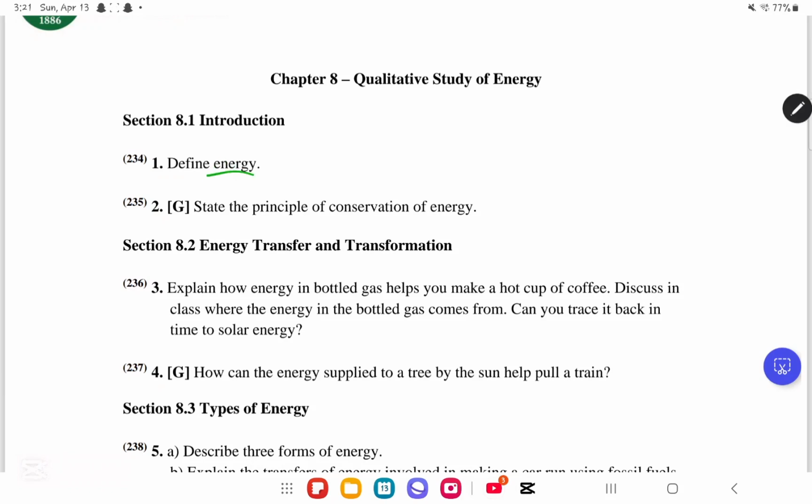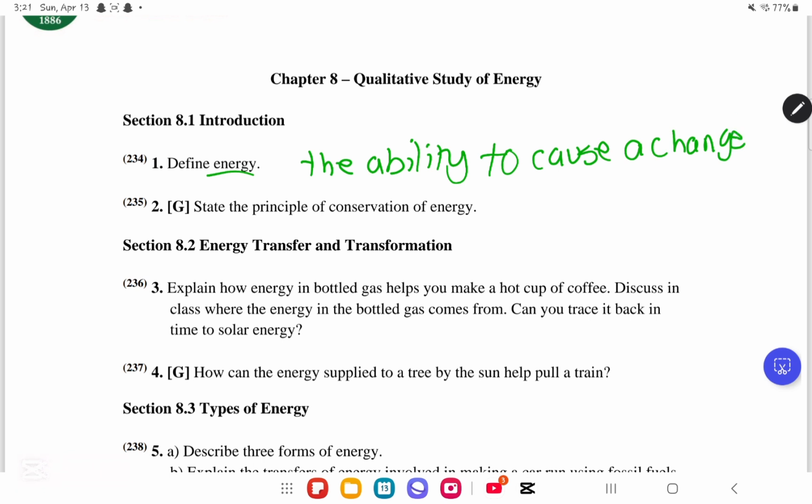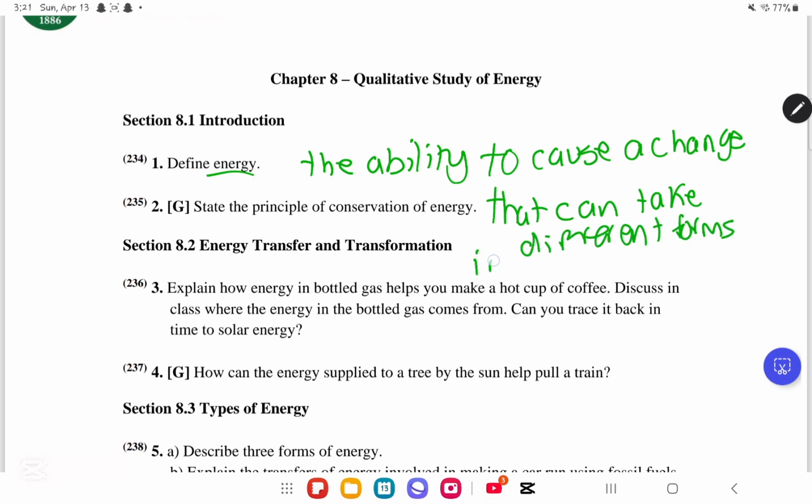Whenever they say energy, they mean it is the ability to cause a change that can take different forms in different bodies.